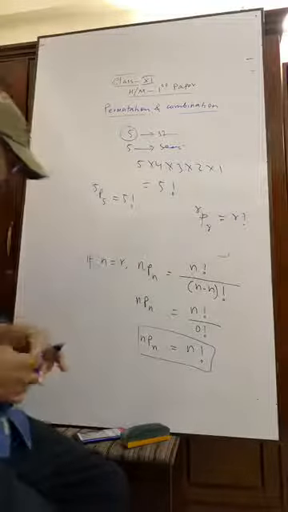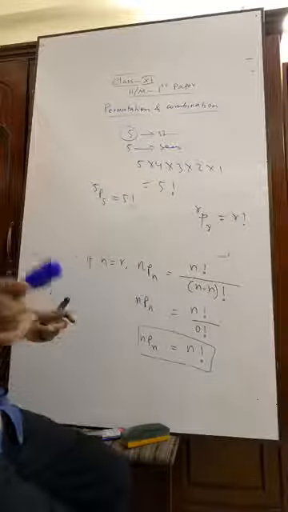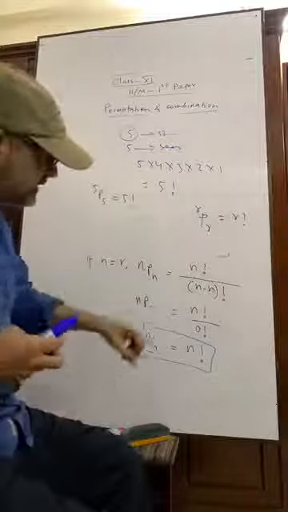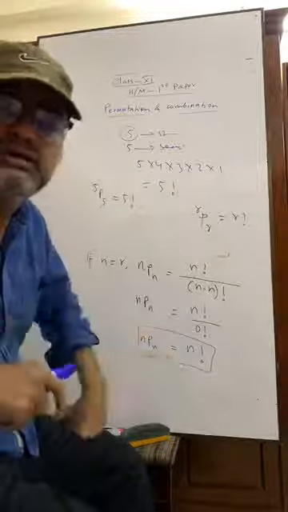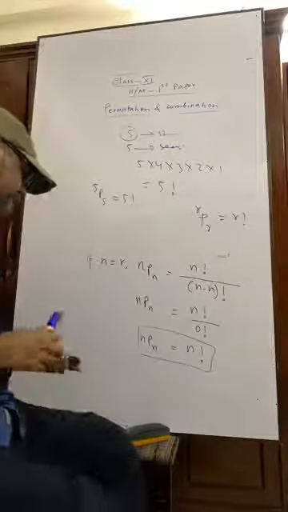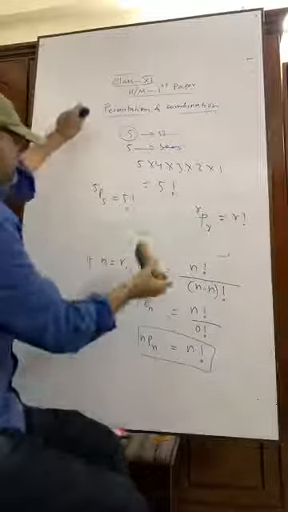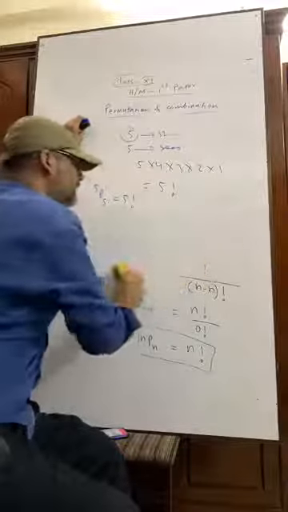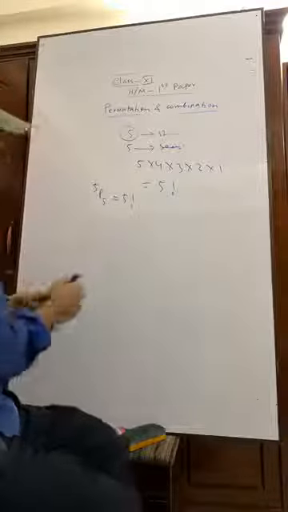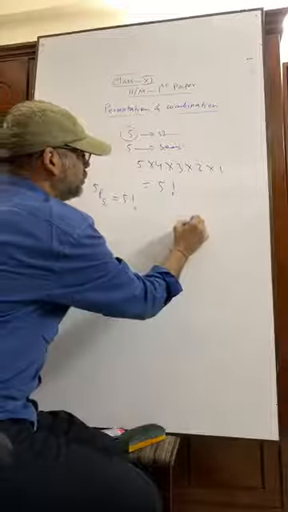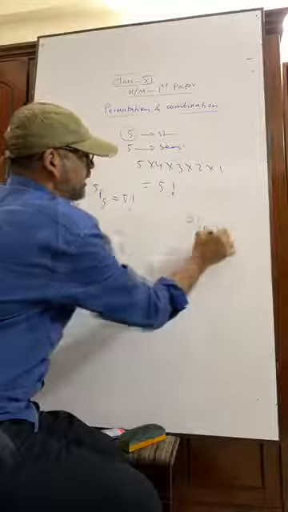Now the question is, perhaps you will not claim that 0 factorial equals 1. I proved that 0 factorial equals 1. There is a confusion, but there is no doubt that 0 factorial equals 1. That's right.